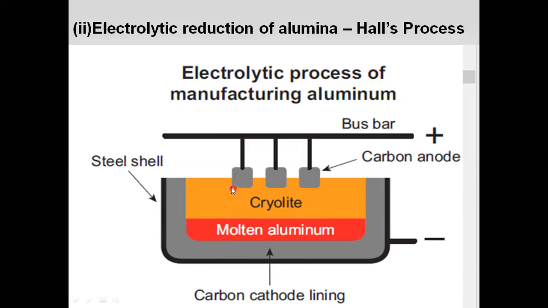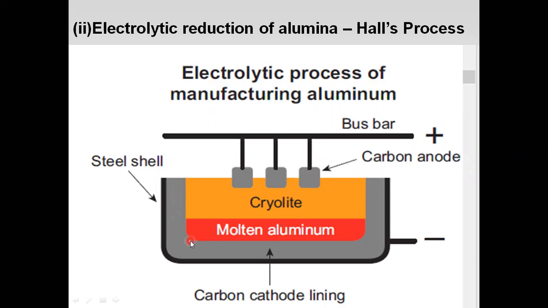So in this way the oxygen gas is liberated and the oxygen is combined with graphite to form carbon dioxide. So we have heated the tank to 900 to 950 degrees Celsius.